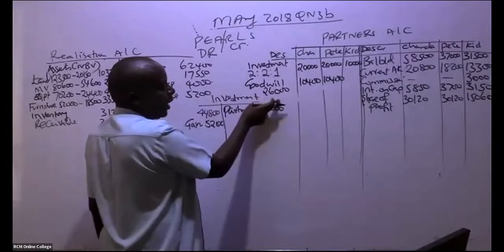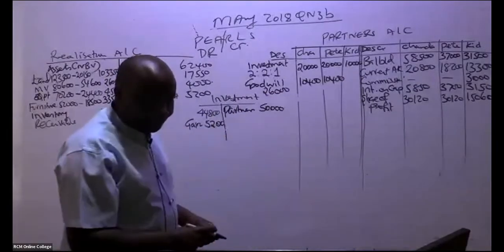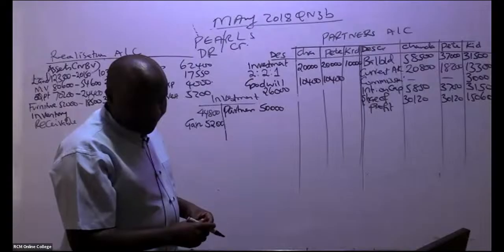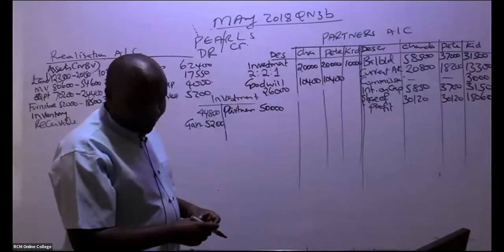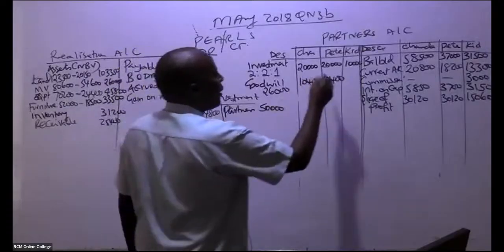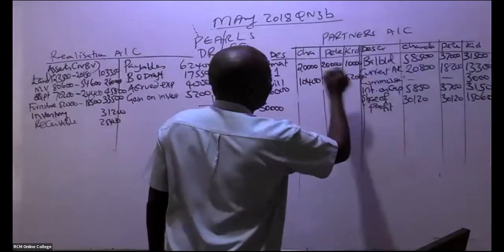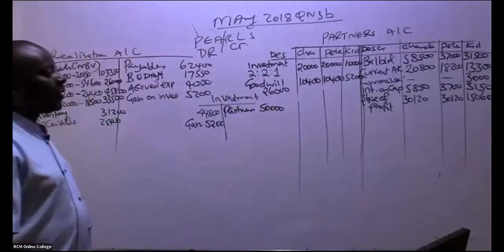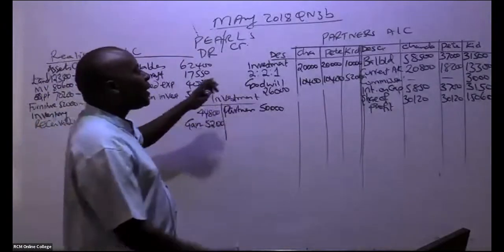If you remember 1/5, that will end up giving us what figure? 5,200 like that. So this is goodwill, which is written off.